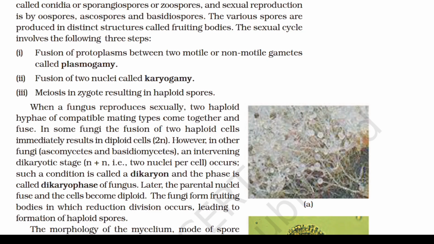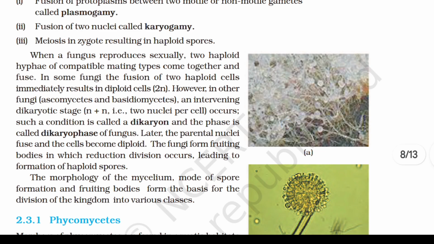When a fungus reproduces sexually, two haploid hyphae of compatible mating types come together and fuse. In some fungi, the fusion of two haploid cells immediately results in diploid cells. However, in other fungi, Ascomycetes and Basidiomycetes, an intervening dikaryotic stage occurs. Such a condition is called a dikaryon and the phase is called dikaryophase of fungus. Later, the parental nuclei fuse and the cells become diploid.